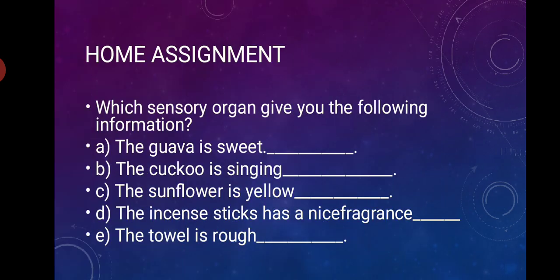Now in home assignment you do this children. Which sensory organ gives you the following information? The guava is sweet. Now sweet, how can you know that the guava is sweet? Which organ will you use to taste the guava? The cuckoo is singing. Now how do you hear the singing of a cuckoo? The sunflower is yellow. How do you know that the sunflower is yellow? Which organ will you use? The incense sticks have a nice fragrance. The towel is rough.